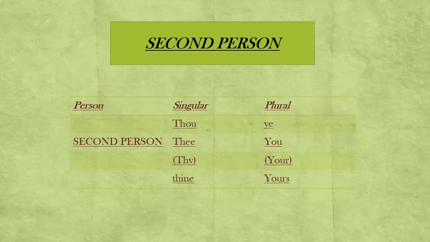This is for the second person. It states that we now usually use you for thou, thee, and ye, right? And your and yours instead of thee, thy, and thine, right? And the forms thou, ye, thee, thy, and thine are now rarely used, and then only sometimes in prayers and poems, and not in other senses. We don't use these things.